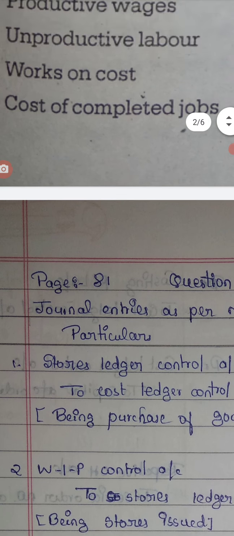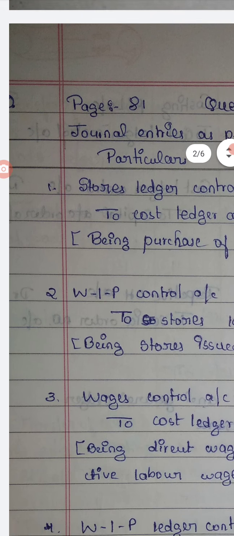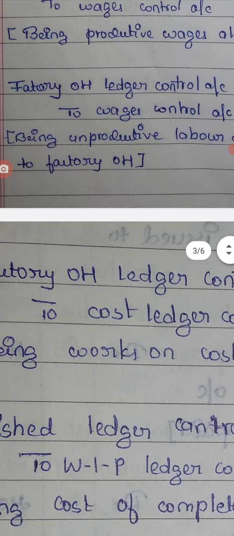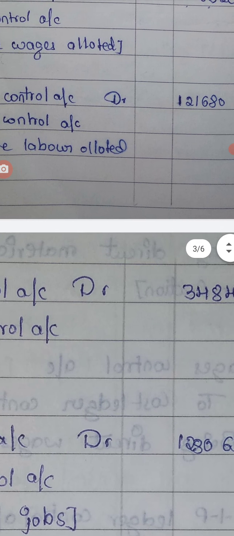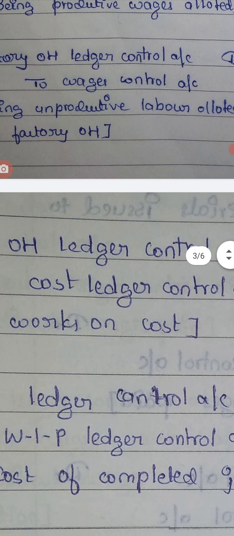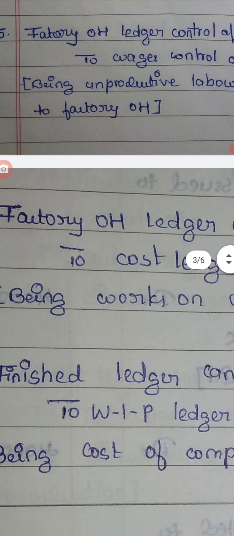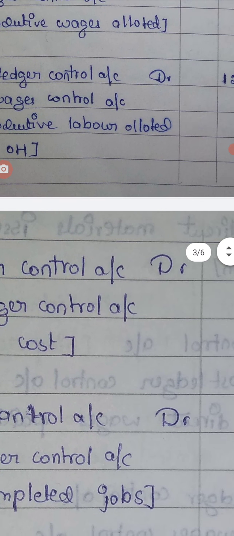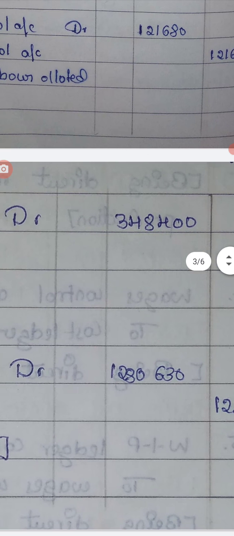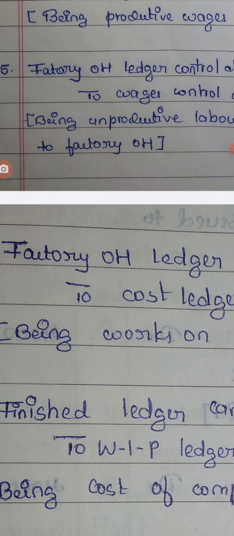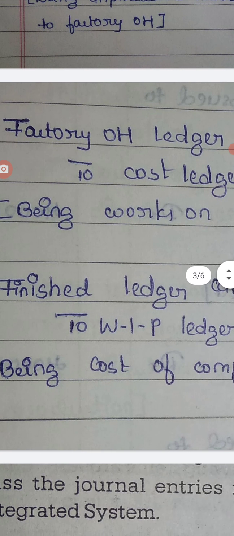Then we have works on cost. Works on cost is nothing but factory overhead. So factory overhead ledger control account debtor to cost ledger control account, being works on cost. So this is the factory works cost.